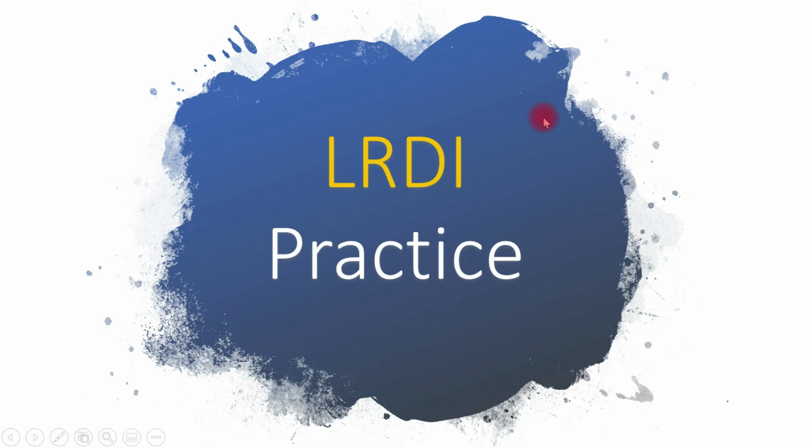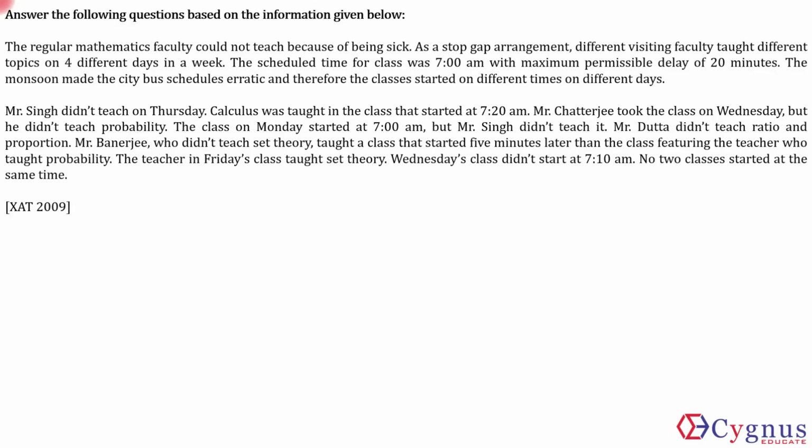Hi, so let's start with this practice set. It's a very easy practice set actually. What's given is that the regular mathematics faculty could not teach because of being sick. So as a stopgap arrangement, different visiting faculty taught different topics on 4 different days in a week. The scheduled time for class was 7 a.m. with a maximum permissible delay of 20 minutes. The monsoon made the city bus schedules erratic and therefore the classes started at different times on different days.